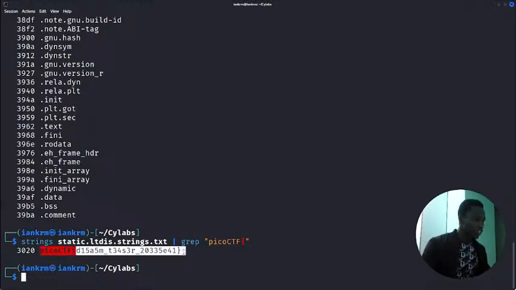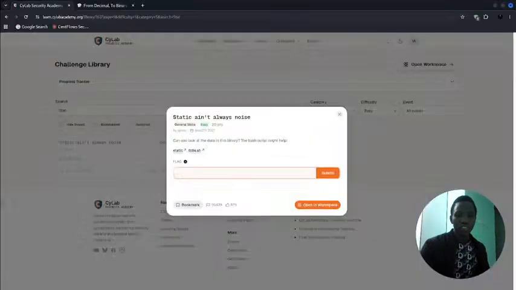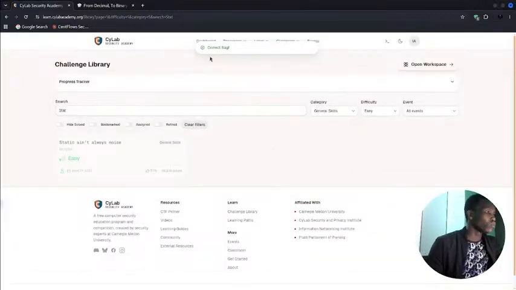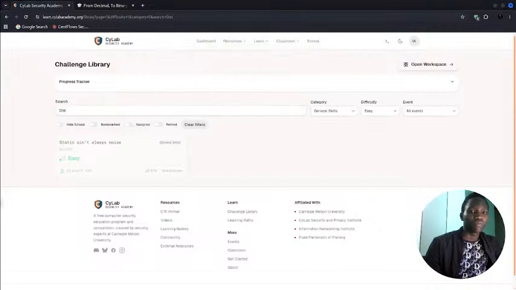So copy it, then move into the Cylab Security Academy and paste it there and submit it. Yeah, and we have correct flag submitted.